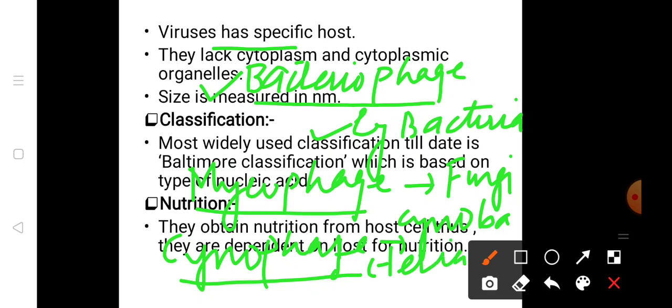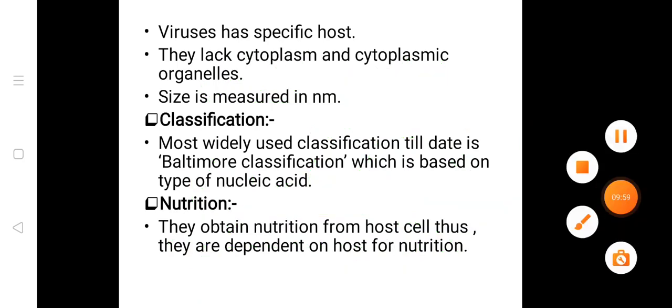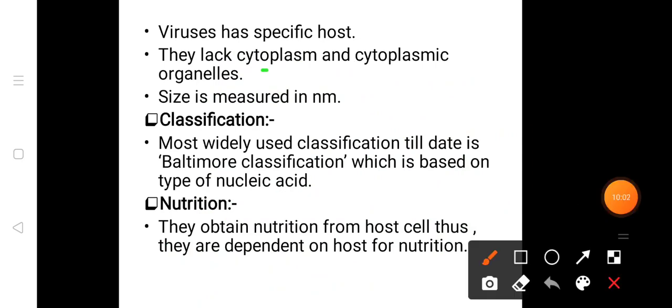So, viruses have a specific host. In that we have seen three examples: bacteriophage that infects the bacteria, mycophage that infects the fungi, and cynophage that infects the cyanobacteria. They lack cytoplasm and cytoplasmic organelles that we have already seen. They are acellular, or we can say non-cellular. Size is measured in nanometers. So these are the general characteristics of viruses.